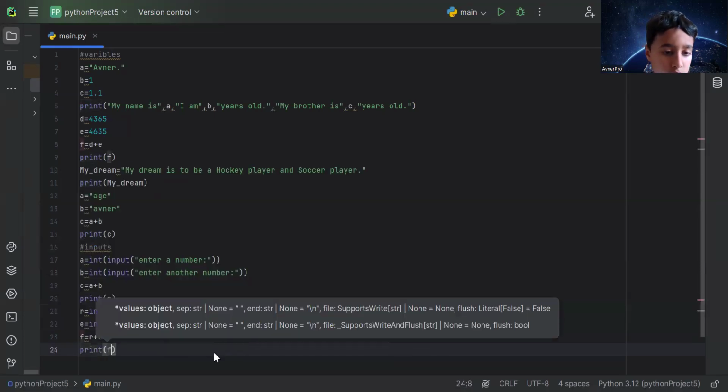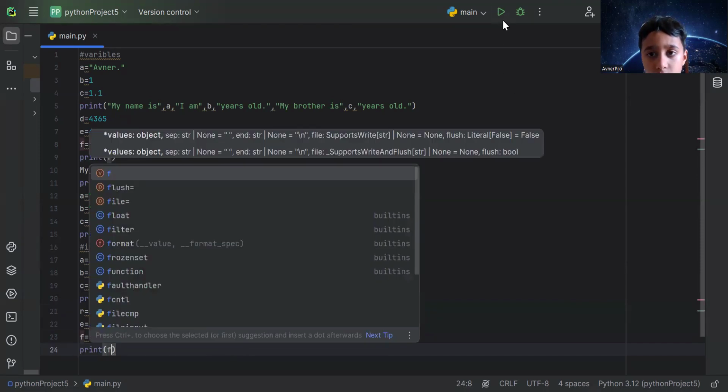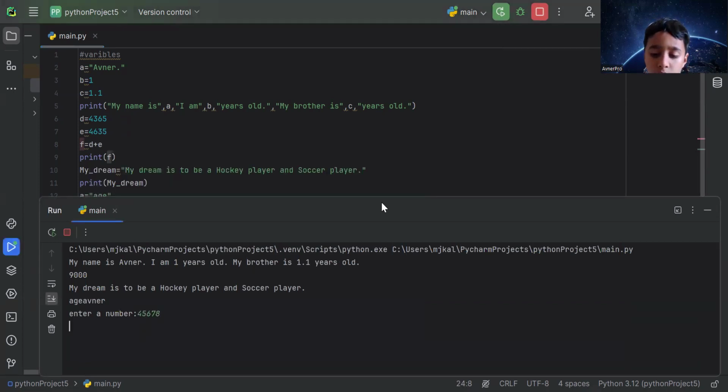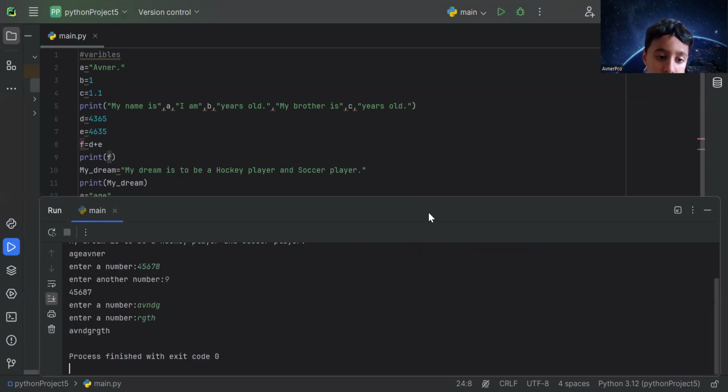Print F. Enter a number. Because I wrote input, I'm just going to write whatever. Here you can just write anything, I'm just writing something random.